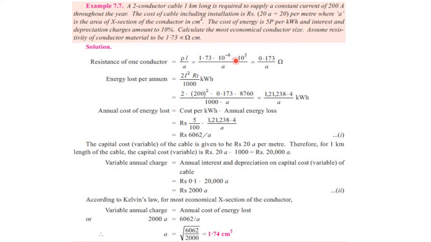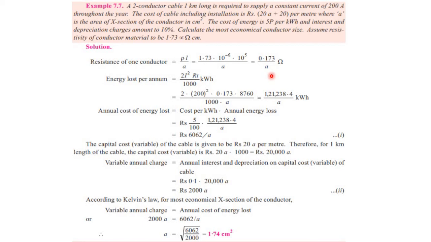The length is 1 kilometer, which is converted into centimeters, so it is 10 raised to power 5, divided by A, the cross-sectional area. This overall value turns out to be 0.173 over A.